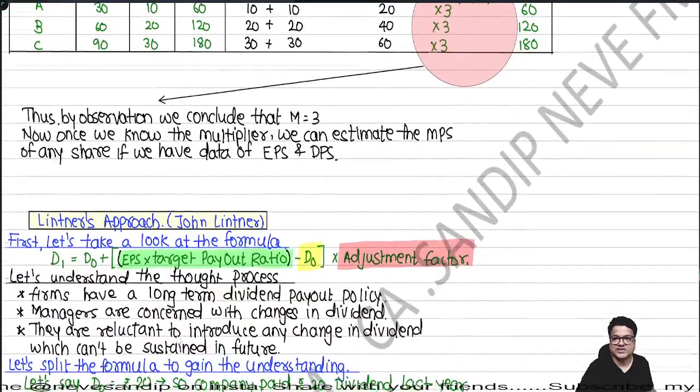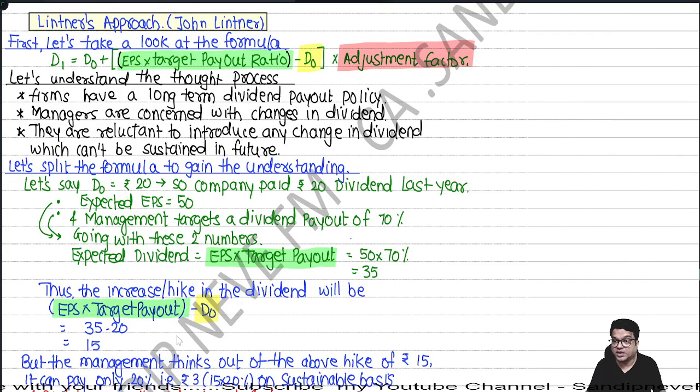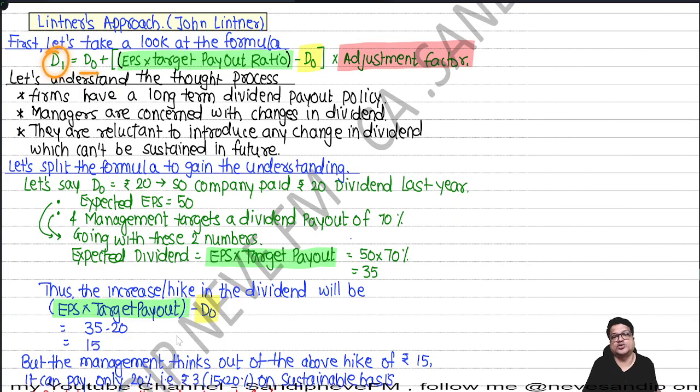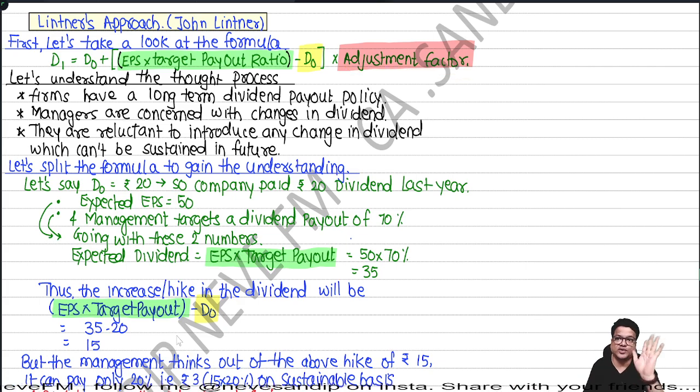Okay, and then the last one, Mr. Lintner. Lintner has a very long formula, and I have explained it to you in parts. Hope you remember. So initially you feel, my goodness, such a big formula. D1 is equal to what? D0 plus EPS into target payout ratio minus D0, into adjustment factor. Everybody tells you that these values will be given in the question. Follow them. But people, what is his logic? See, I like Lintner's logic a lot.